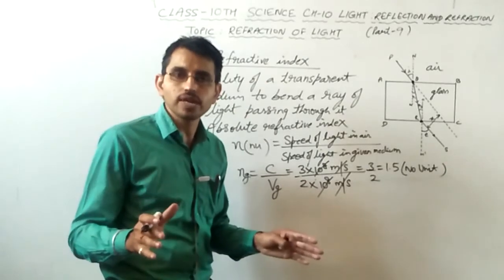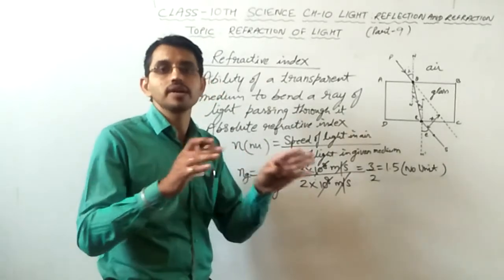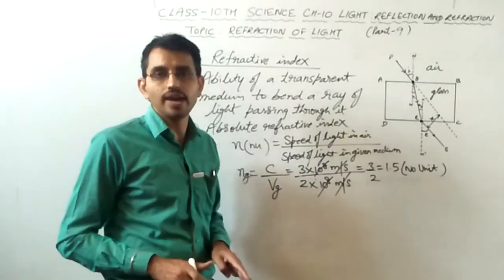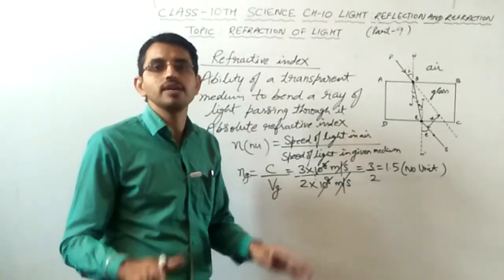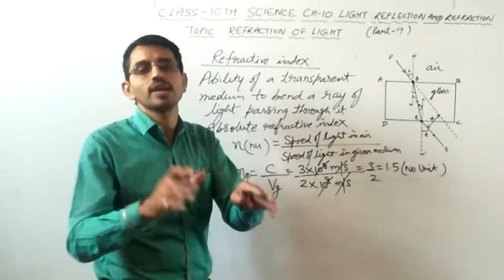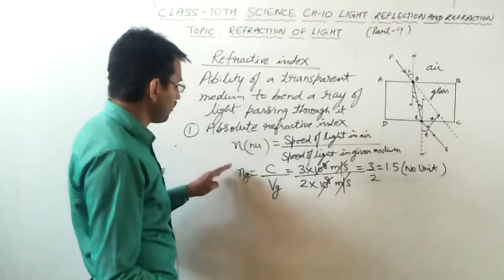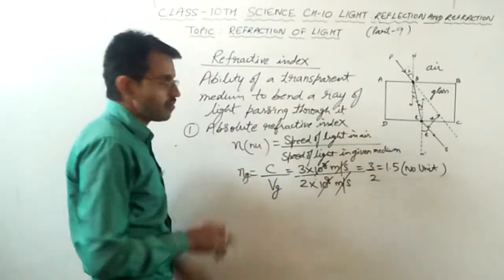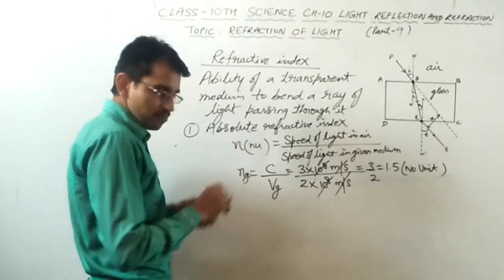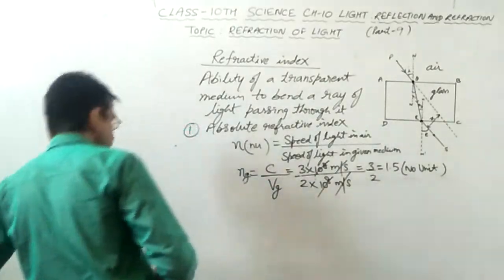Because the main cause of refraction is a decrease or increase, that is, a change in the speed of light when it enters obliquely from one transparent medium to another. This is called absolute refractive index. Now the next refractive index is relative.